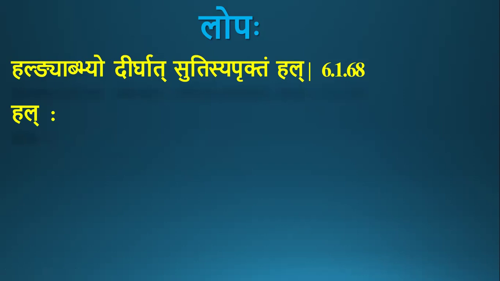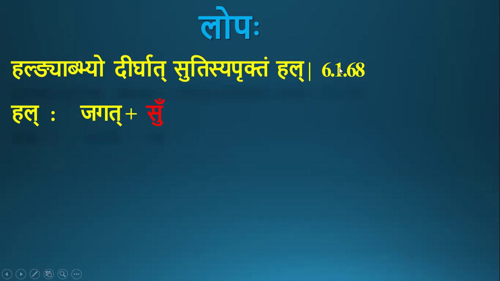Let us consider the first component, hal ni ap. We shall first consider the hal component. Hal means all consonants from ayavat up to hal. If you consider the example of jagat, the pratama vibhakti ekavachana form of jagat, the pratyaya is su.